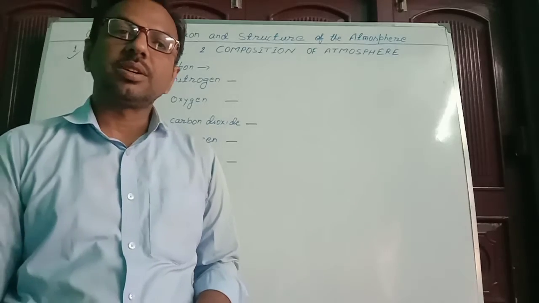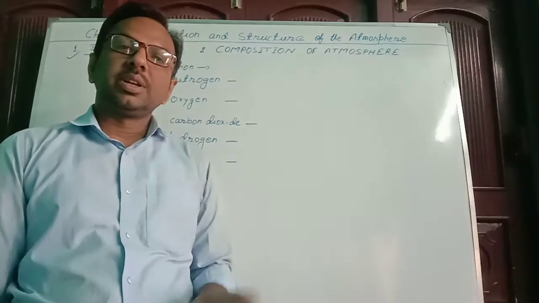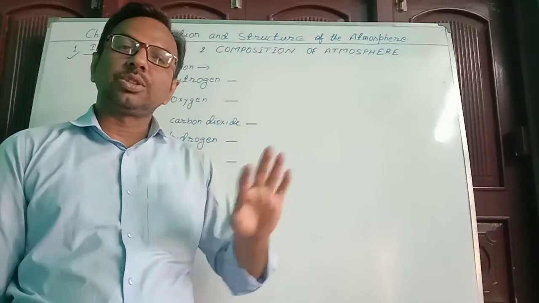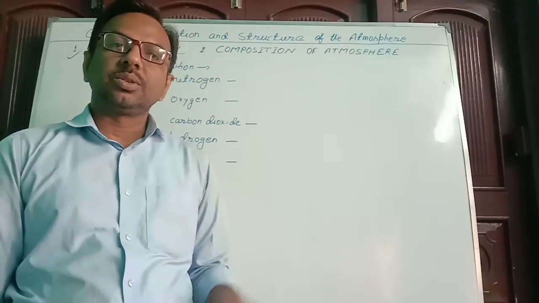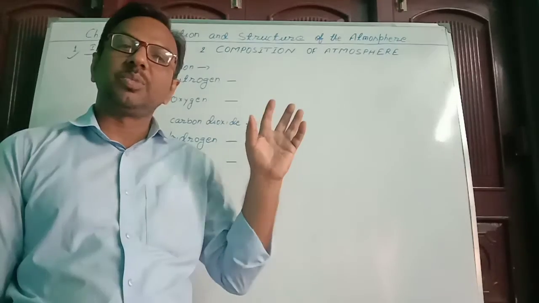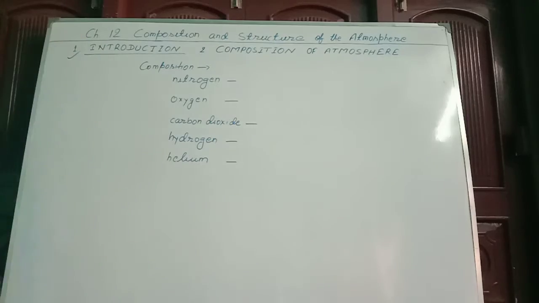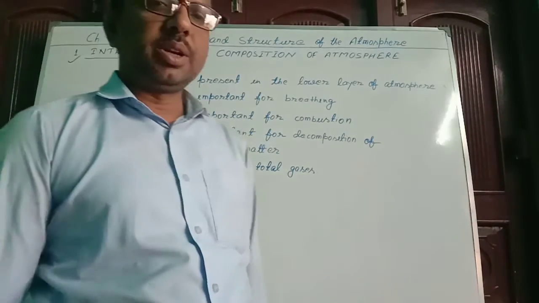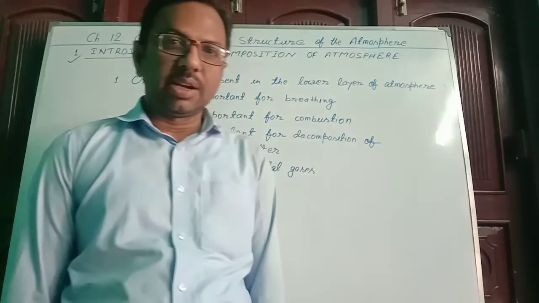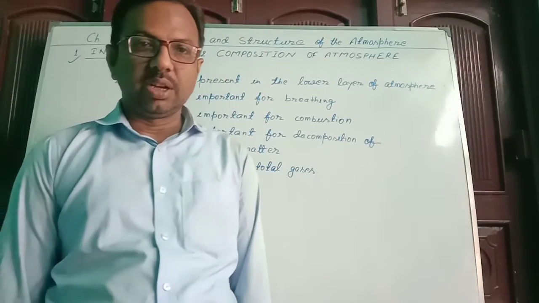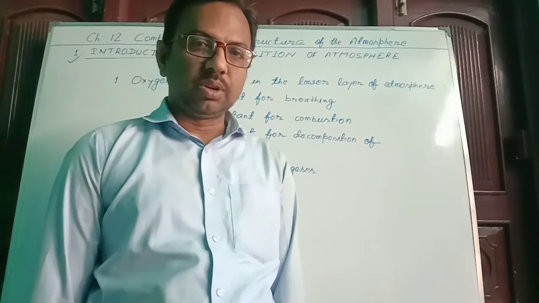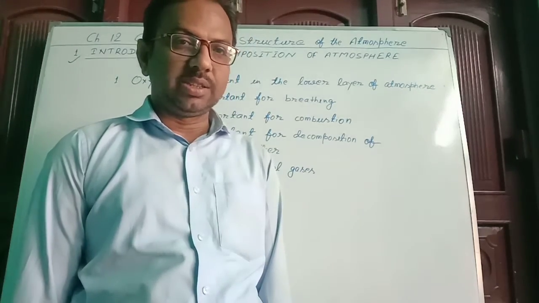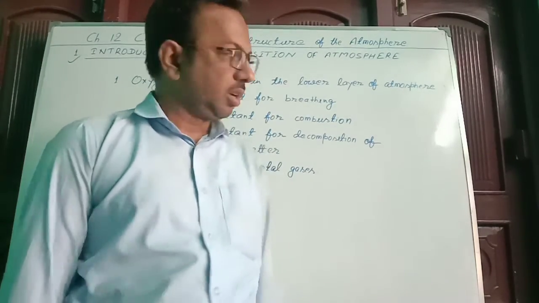In different layers of atmosphere, these gases are present, those surround the Earth's surface. So these gases are considered as the composition of the atmosphere. In the composition of the atmosphere, we know several gases are present. Among those, oxygen is the most important gas, and let us see the importance of oxygen gas.